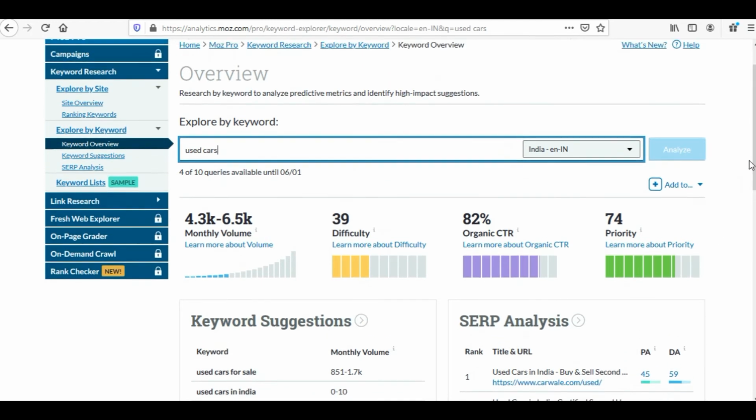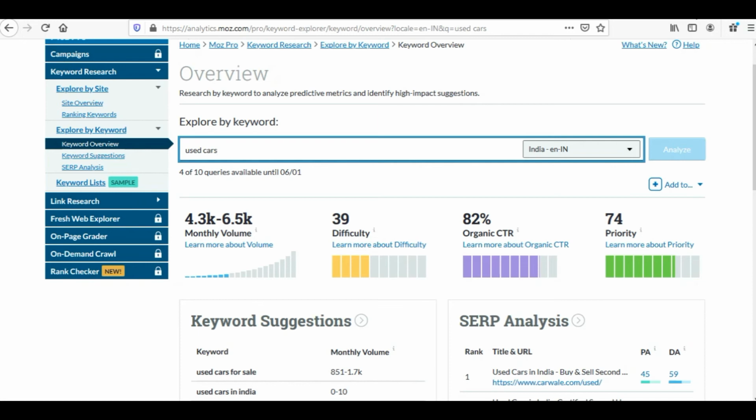Moreover, all the different keywords that you have identified, you can put those keywords in one by one over here in order to understand the difficulty level of every keyword. Now what is a difficulty score? Anything below 40 is good. It simply means the competition for such a keyword is on a lower side.